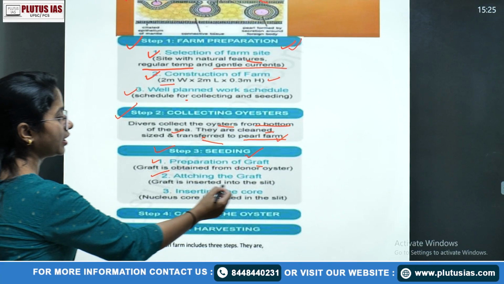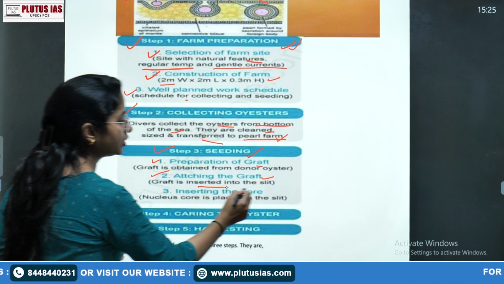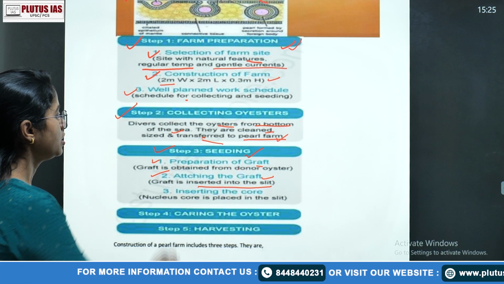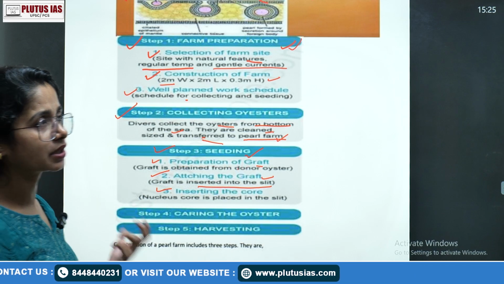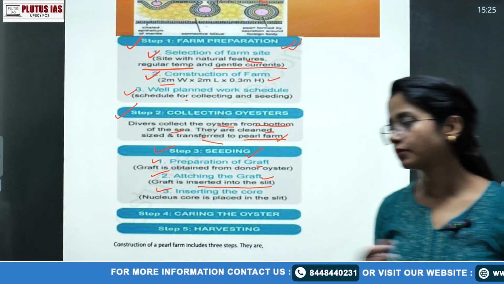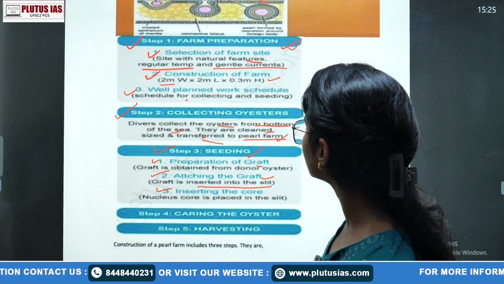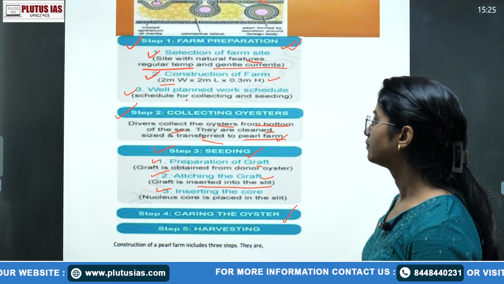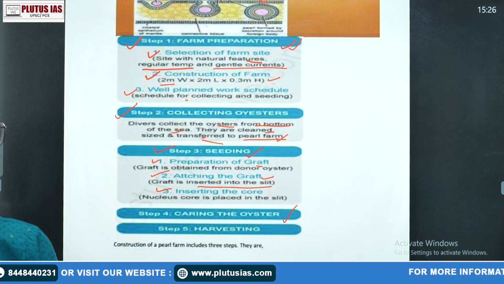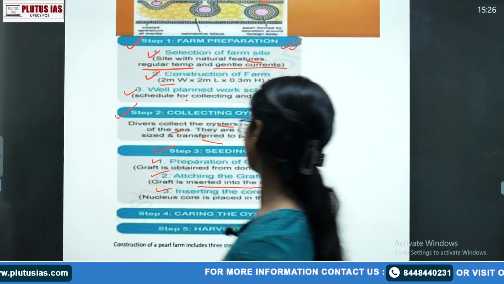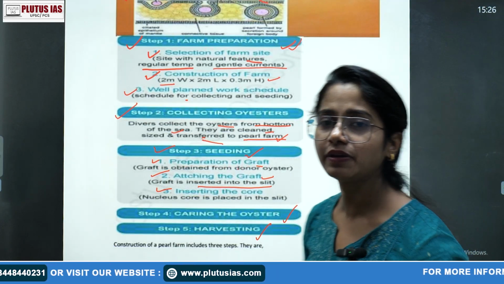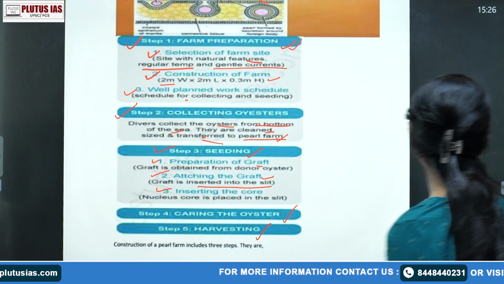Then attaching the graft: it is inserted into the slit, because I have told you the body opens like that. Okay. So inserting the core at exactly the right place, so that the shell nacre will form in a good amount. Next, of course, is caring of the oyster, because if we are talking about any living cells, there are some kinds of diseases which can impact. And step 5 is your harvesting. So these are mainly the 5 processes which have been further described in your PDF or PPTs.